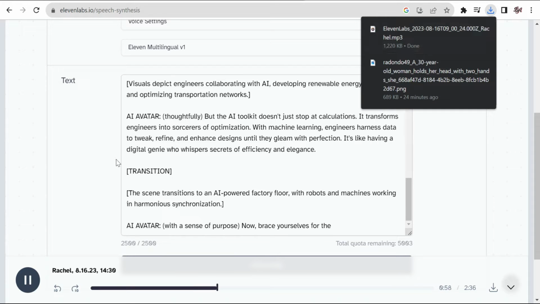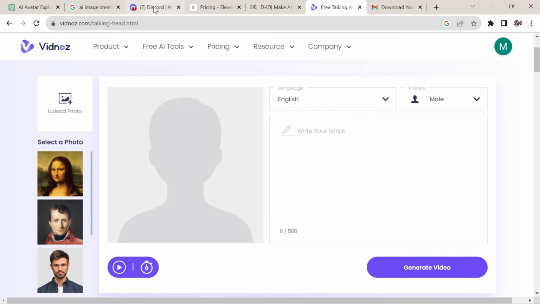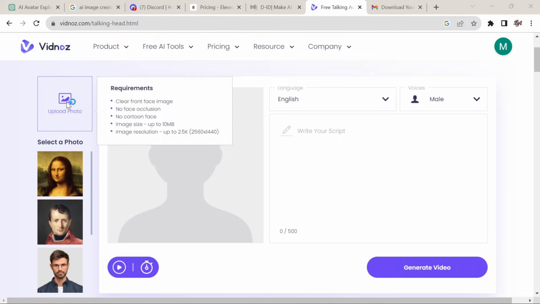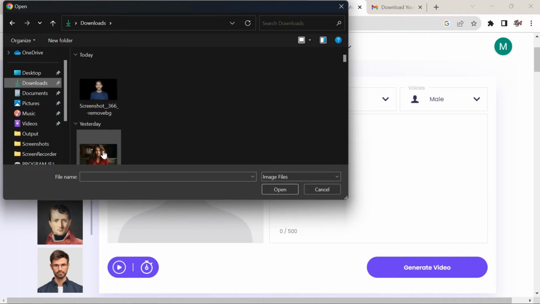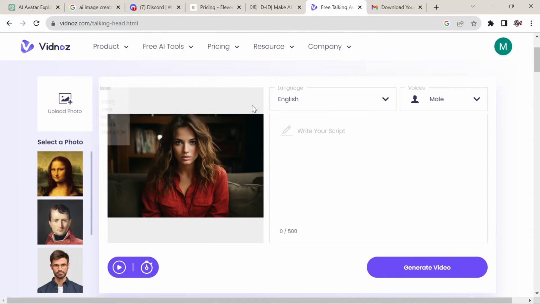Once it gets downloaded, I can go to this VidNotch. Search in Google VidNotch and here you can upload your image. This is the image which I have generated with Midjourney. Once you upload the image, here you can choose your voice.